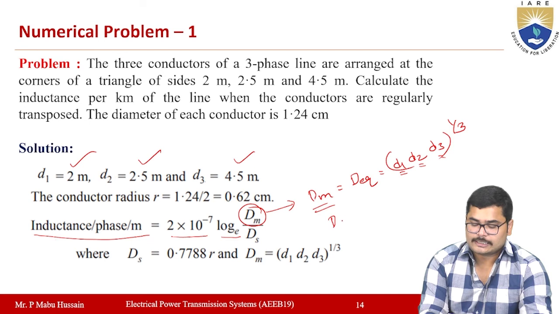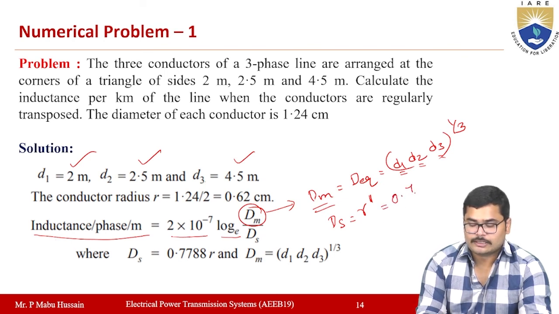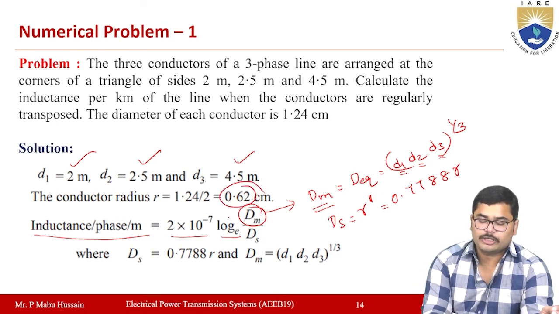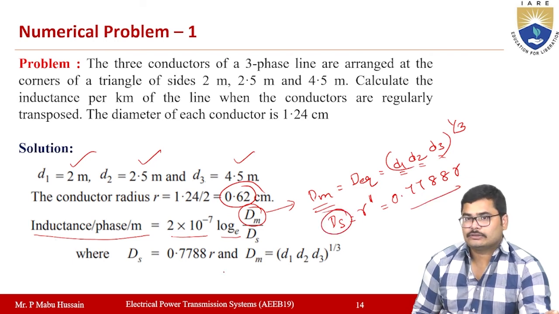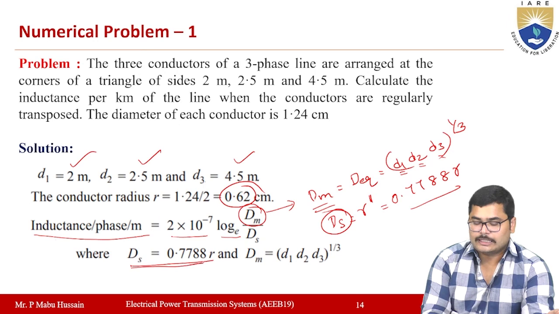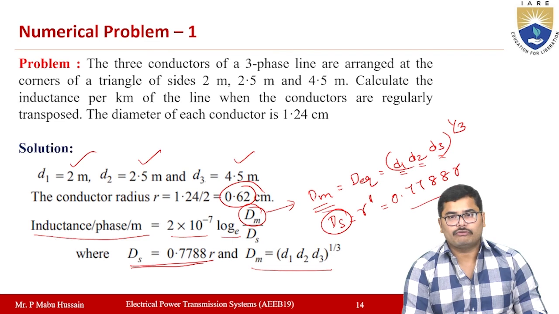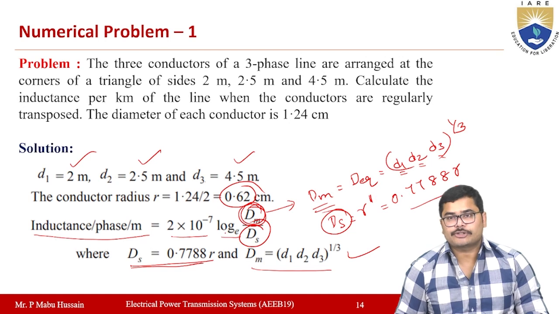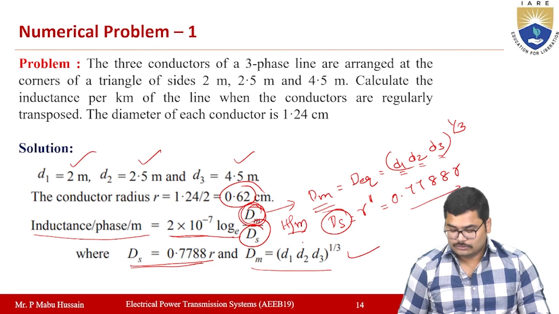Then Ds is nothing but the self GMD. This value will be equal to r dash for each conductor, which is 0.7788 times the value of r. The radius of the conductor is 0.62 centimeters. If you substitute this value here, you will get the value of Ds. So you use Ds equal to 0.7788 times r and Dm equal to (D1 D2 D3) whole to the power of 1 by 3 in this expression, which gives the inductance in henries per meter.